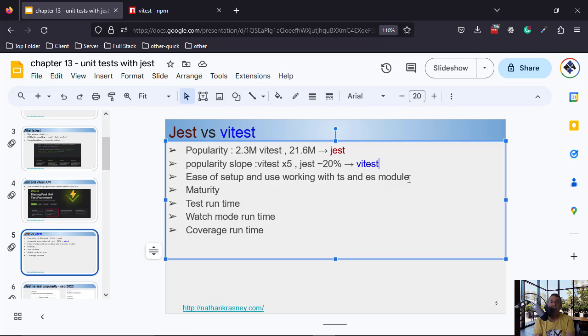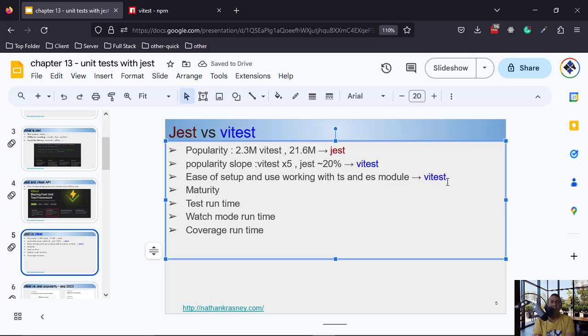Also during the tests, we saw that simple tests that work with vitest are not working with jest, like when we had to replace fetch and replace mock with jest.fn, and we had to tweak the tsconfig. So here vitest is by far the winner.